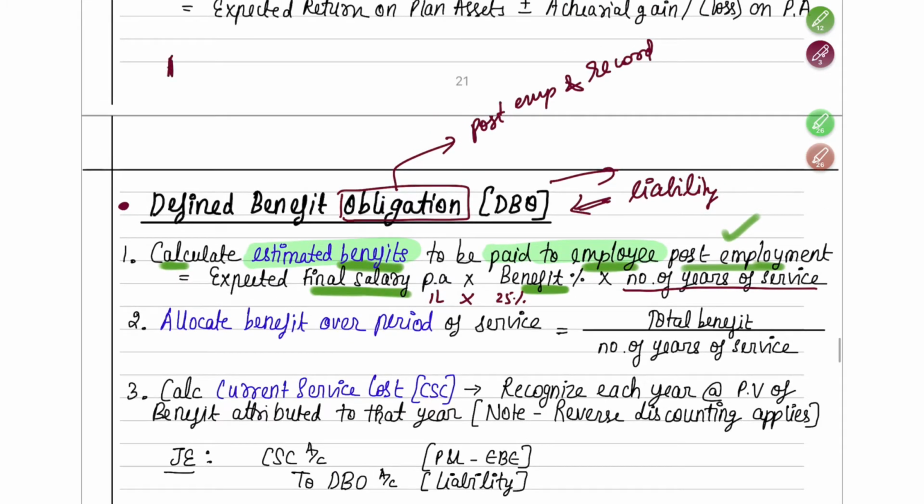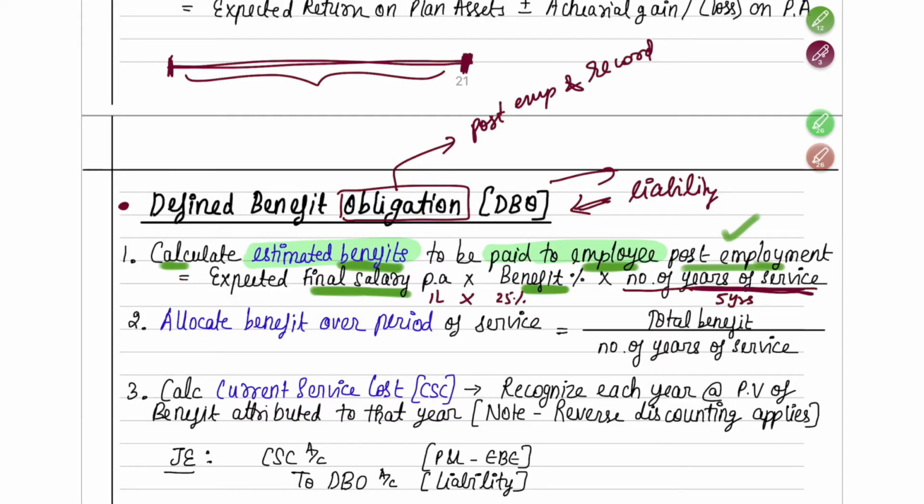Starting from today until the time he is in the company, for all this period he's going to get this benefit. Number of years of service means how much time period he has worked in the company, or how much service he has given in the company. Suppose for the next 5 years he's going to give service in the company.